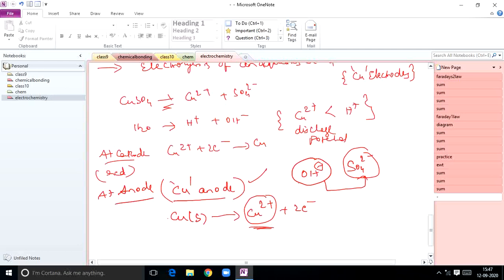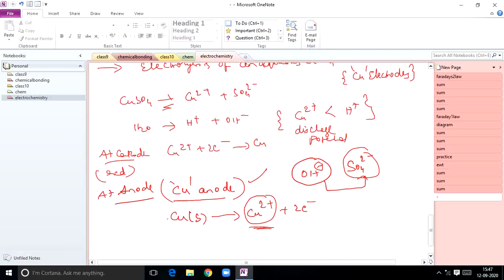See, actually, in the previous case, which one will be liberated at anode? Generally, if you take OH minus and sulfate ions, as we discussed, oxygen gas is liberated because the discharge potential of OH minus ion is less than sulfate ion. Simply oxygen gas is liberated at anode. That is the previous case when platinum is taken as an inert electrode. This time I am not taking platinum, same reaction, but instead of platinum electrode, I have taken copper electrode.